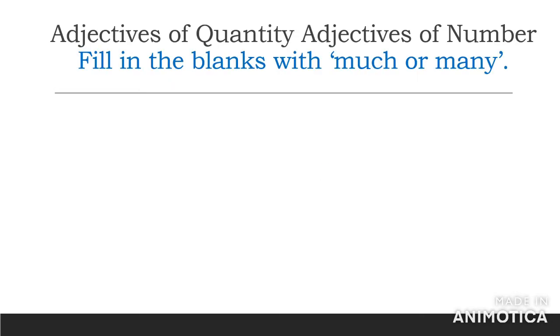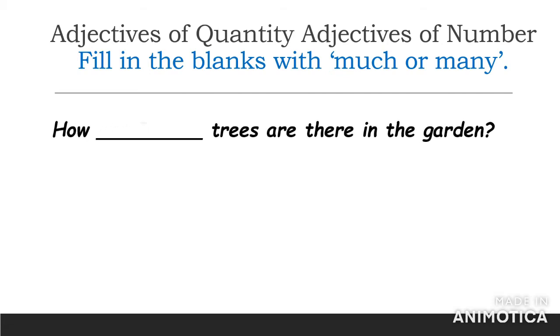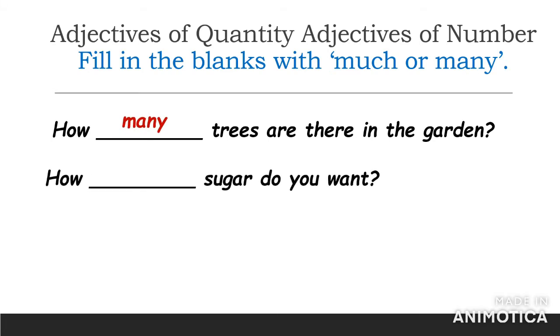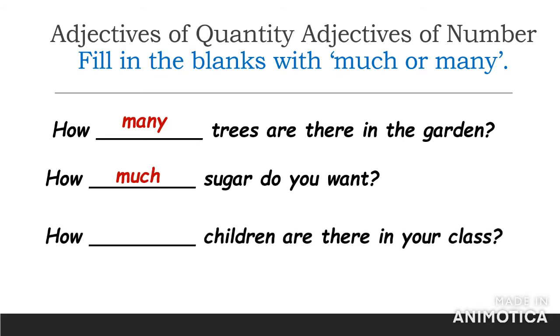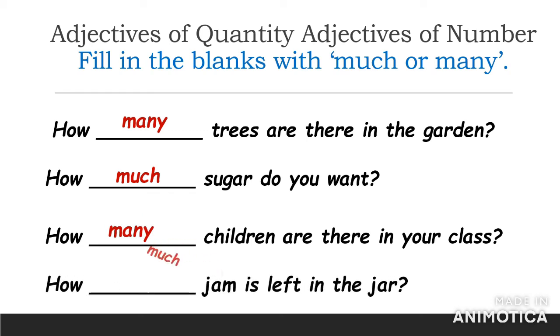Now here we have to complete the sentences with much or many. How many trees are there in the garden? How much sugar do you want? How many children are there in your class? How much jam is left in the jar? In these sentences, we have used many or much with certain nouns.